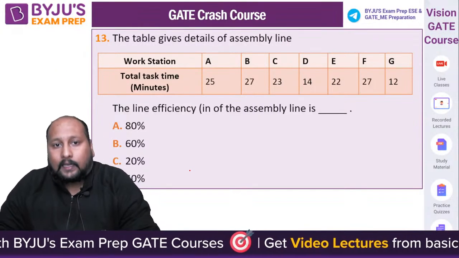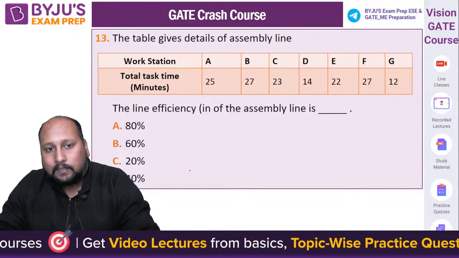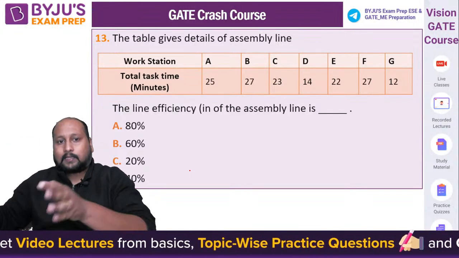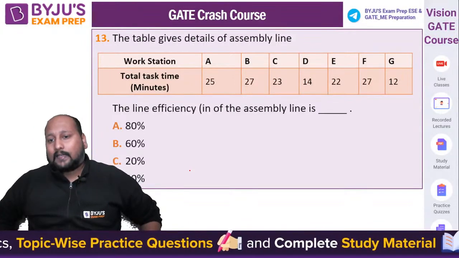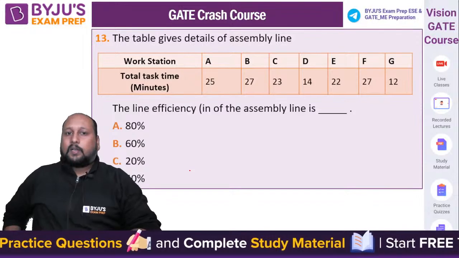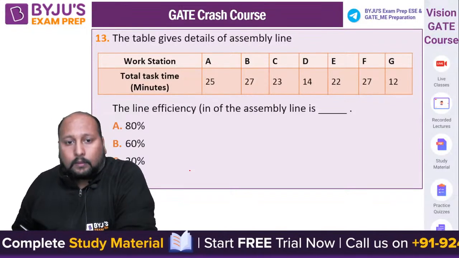The table gives the details of an assembly line. We have workstations and individual task times given for the different workstations. They're asking what the line efficiency of the assembly line is. I hope you have already solved this type of assembly line balancing question, right? What is the line efficiency?